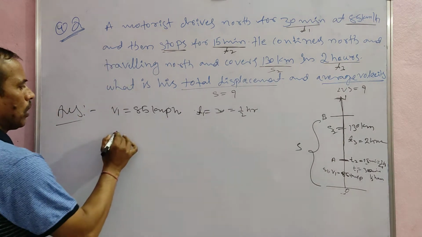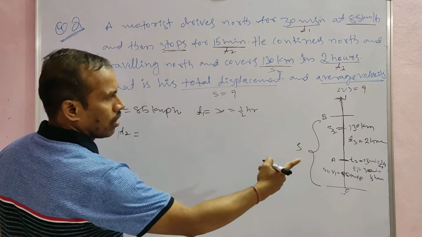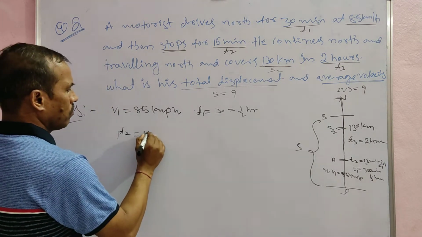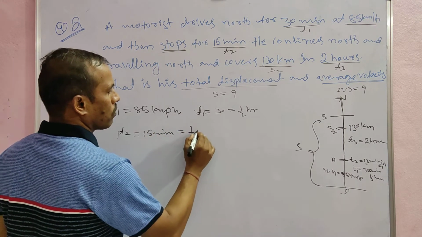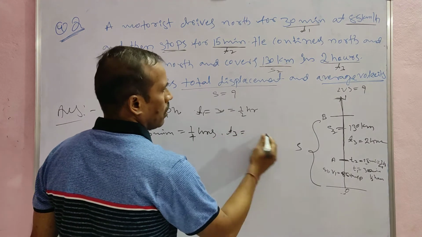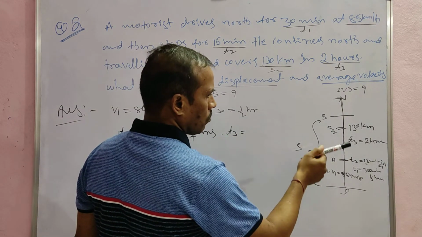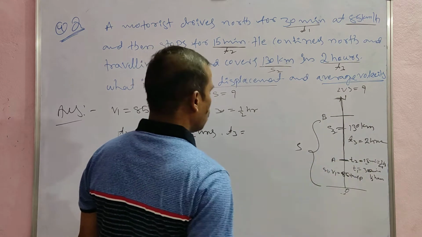Next, T2 is the rest time, so T2 is equal to 15 minutes, that is equal to 1/4 hour. Next, T3 is the time the motorist moves from A to B, 2 hours.